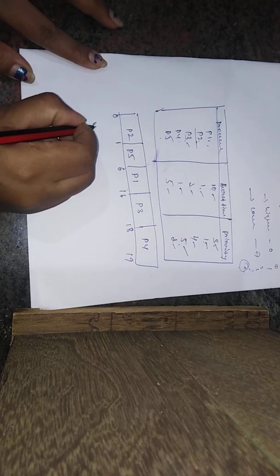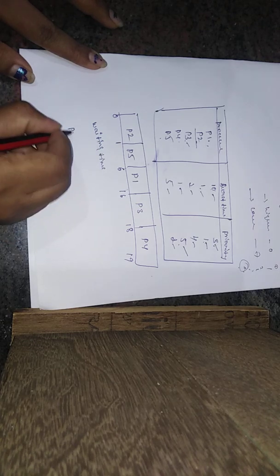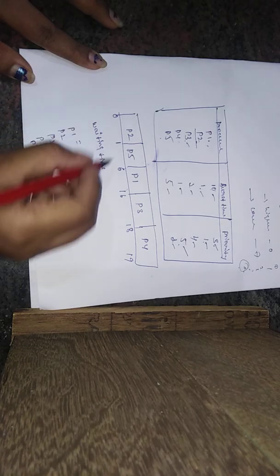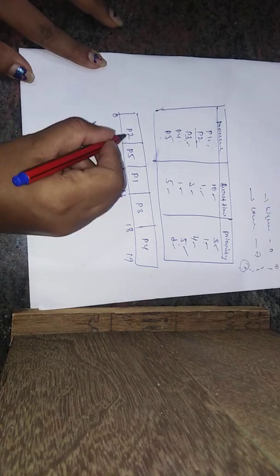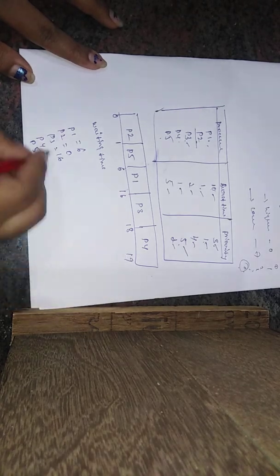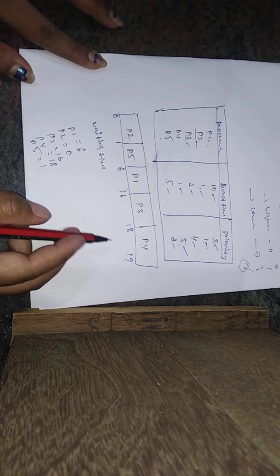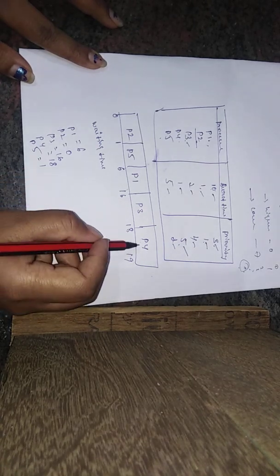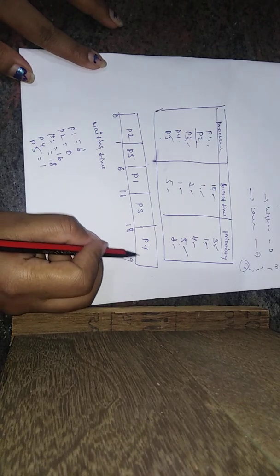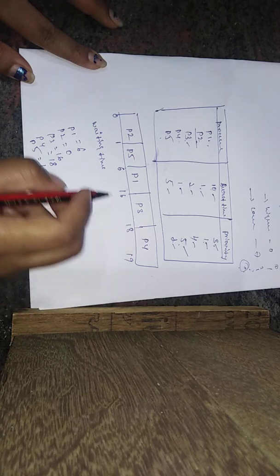We write here the waiting time for P1, P2, P3, P4, P5. P1 value is 6, P2 value is 0, P3 value is 16, P4 value is 18, P5 value is 1. We should take the value on the left side. For P4 we do not take 19; we take the left side value.